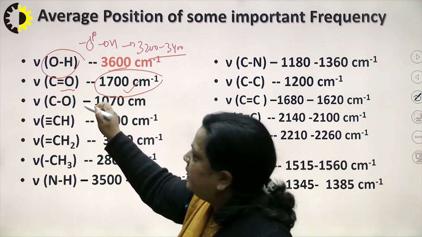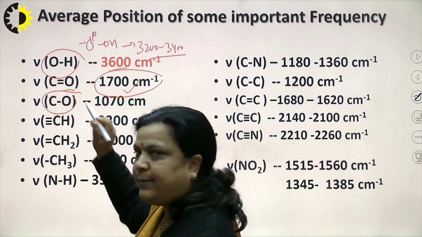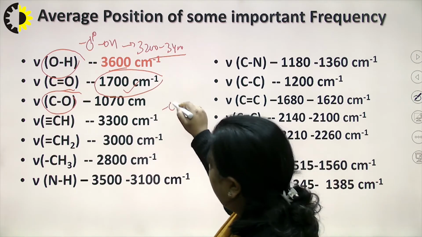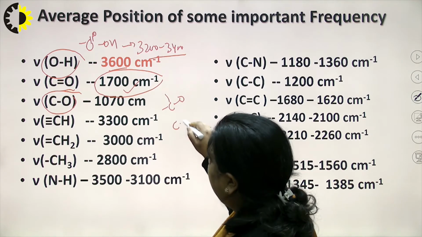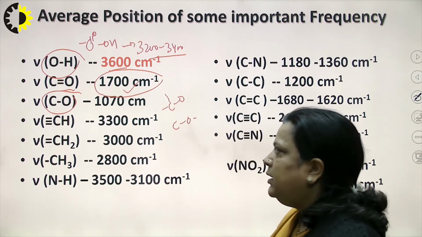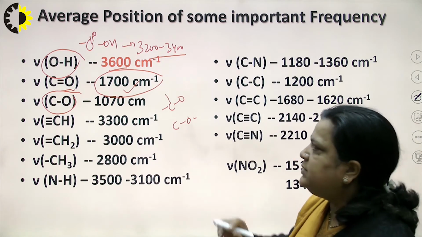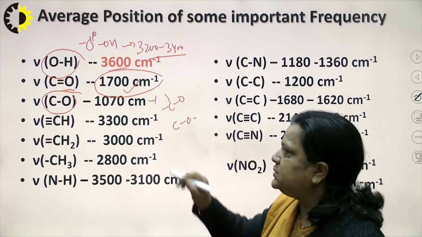Now, due to CO stretching, not C double bond O, this CO stretching may be in alcohol also, it may be in ether, etc. So, due to CO stretching, approximately 1070 centimeter inverse.